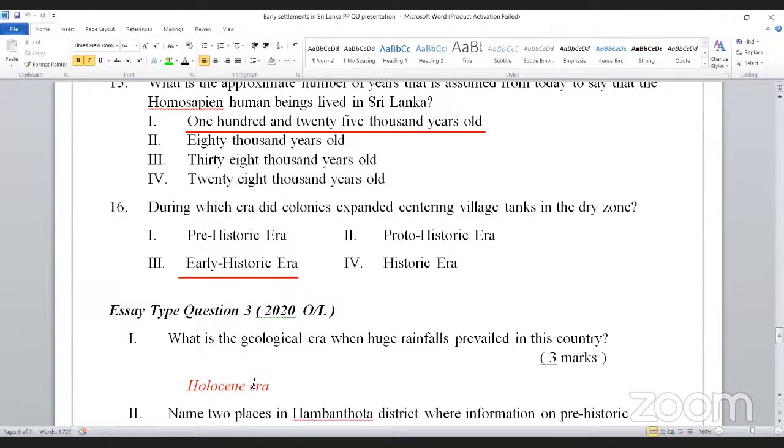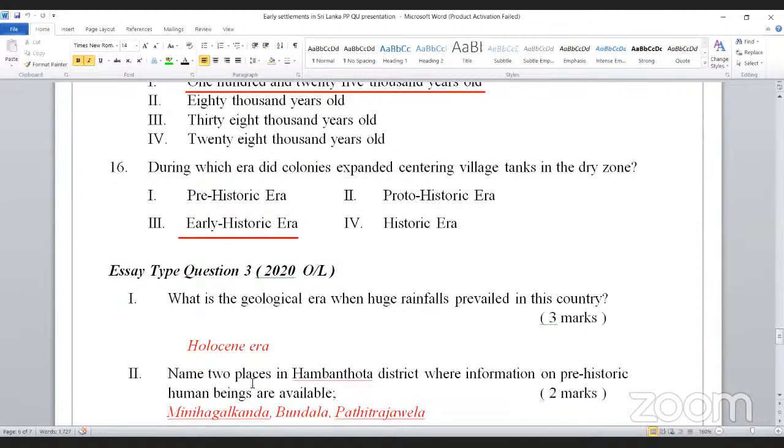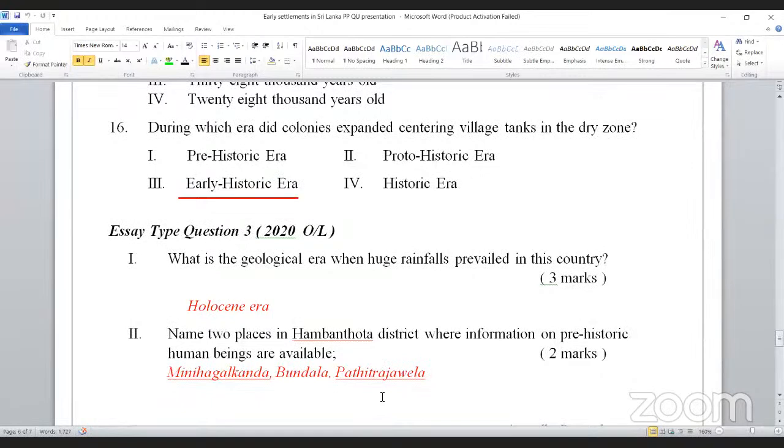Name two places in Hambantota district where information on prehistoric human beings is available: Minihagalkanda, Bundala, Pathirajawela. How many times has this answer come? Only the wording is different. Do you understand it's only different wording, or the same answer? Okay.